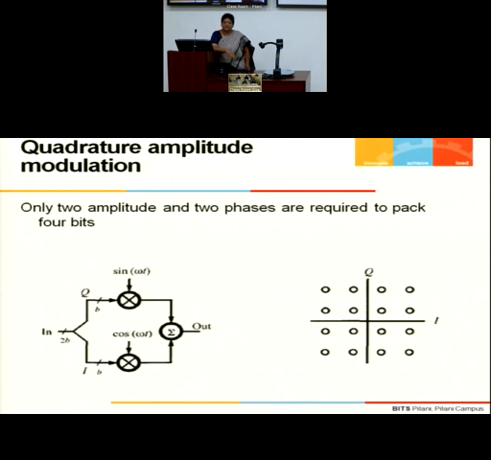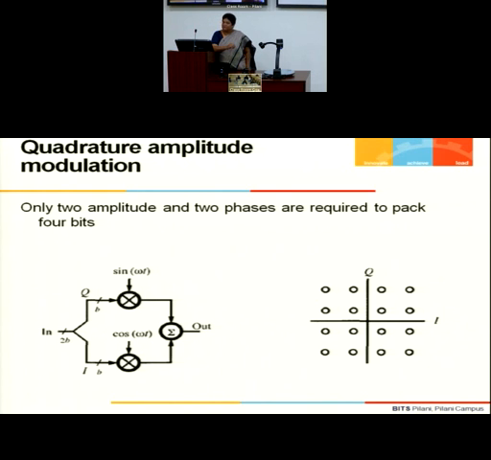This is called quadrature amplitude modulation, where you modulate the phase along with amplitude. But actually, you are only having 2 different amplitudes, you are only having 2 different phases. I am not having 16 different amplitudes and 16 different phases. No. Creating 16 different amplitudes is a challenge for me. Creating 16 different phases is a challenge for me for the same sinusoid.